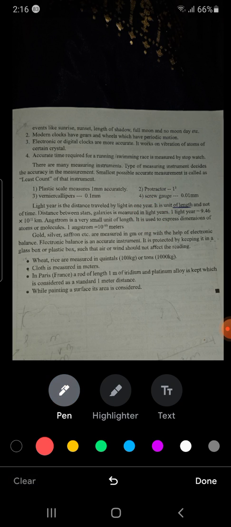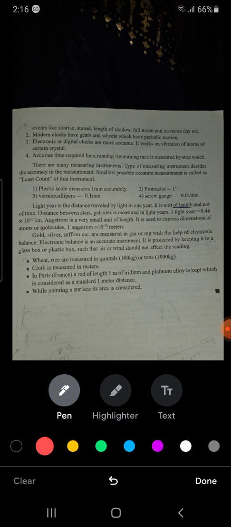One light year is equal to 9.46 into 10 raised to power 12 kilometers. Angstrom is a very small unit. It is used to express dimensions of atom and molecule. 1 angstrom is 10 raised to power minus 10 meters.